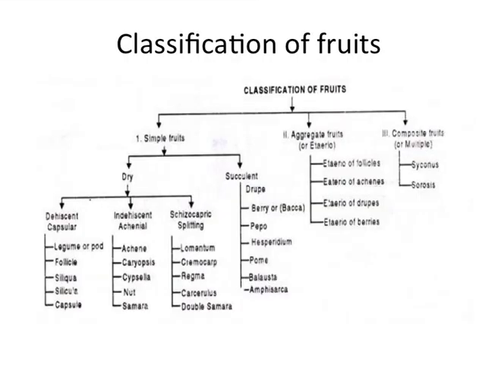Legume, capsule, nuts, and caryopsis all come under dry fruits. Succulent fruits include pepo and berry, and banana also comes under succulent fruits. Next is aggregate fruits, and next is composite fruits, such as sorosis. These are the classification of fruits.